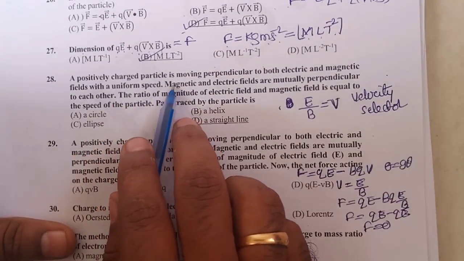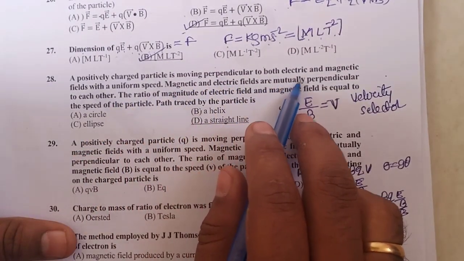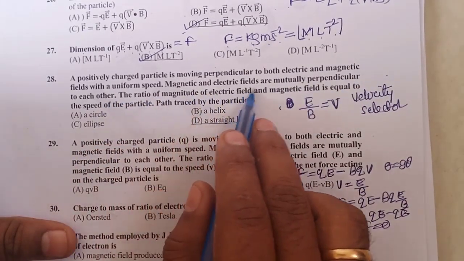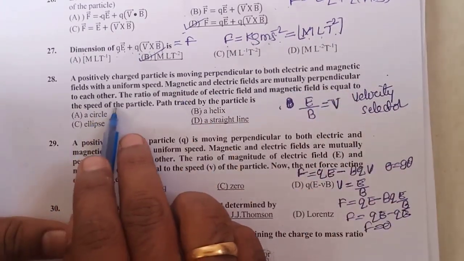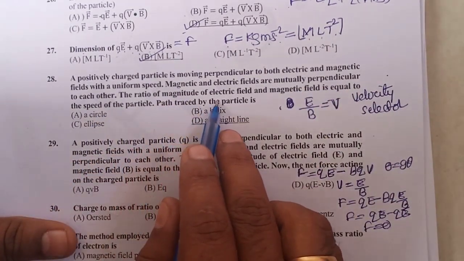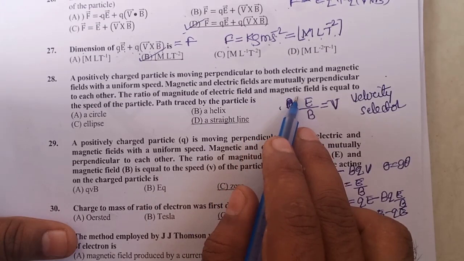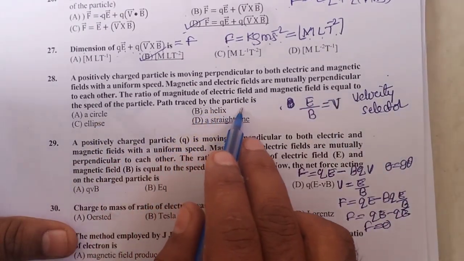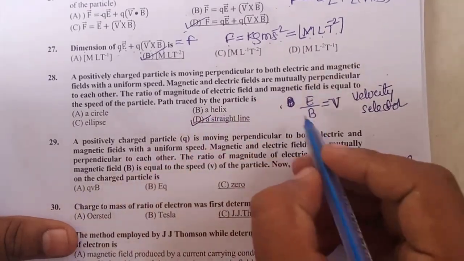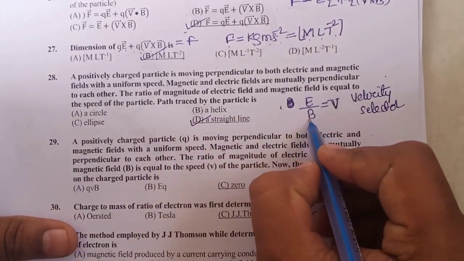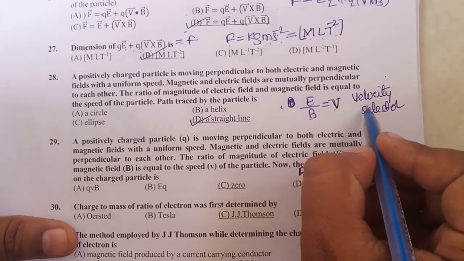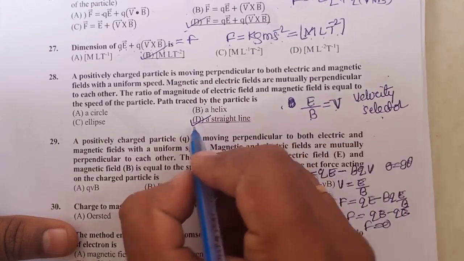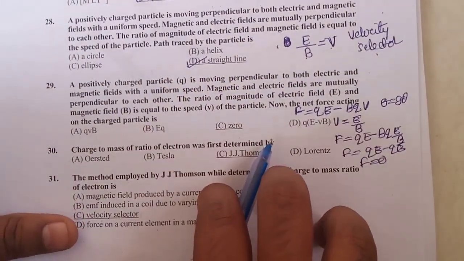28. A positively charged particle moving perpendicular to both electric and magnetic field with a uniform speed. Magnetic and electric fields are mutually perpendicular to each other. The ratio of magnitude of electric field and the magnetic field is equal to the speed of the particle. The path traced by the particle is a straight line, because the ratio E by B is nothing but a velocity. This is the principle in a velocity selector, when the particle moves in a straight line. Therefore option D will be the correct one.